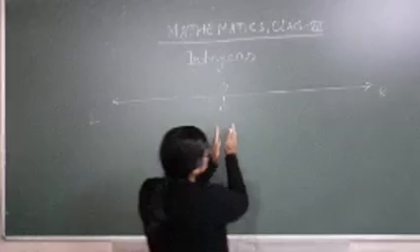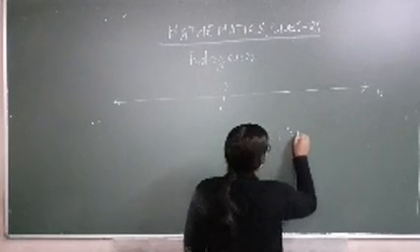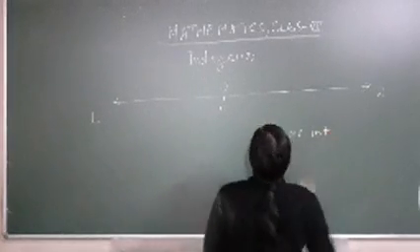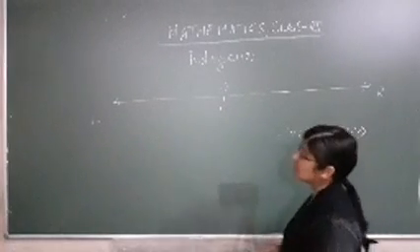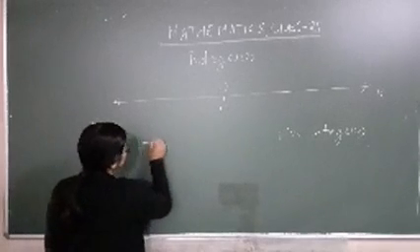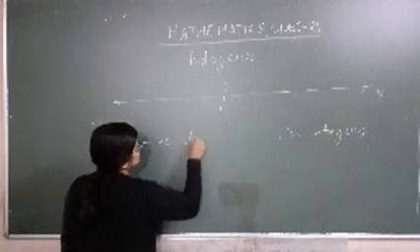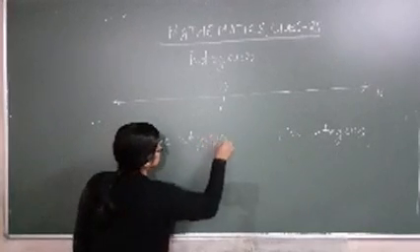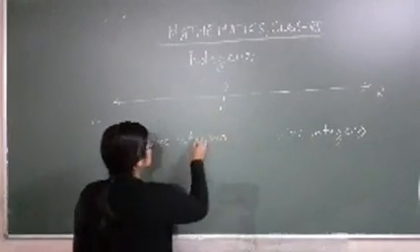So this side, the right side, will be positive integers, and the left side will be negative integers.